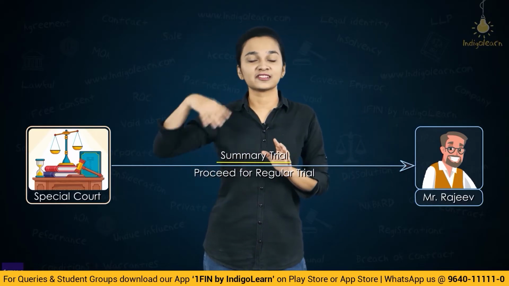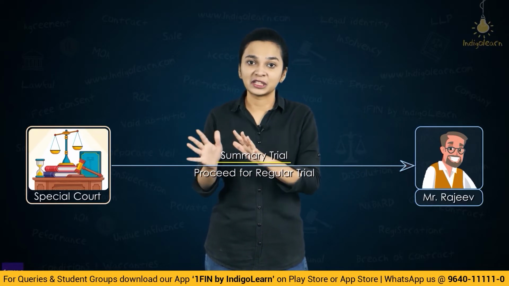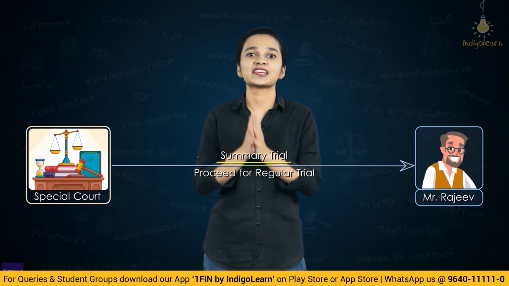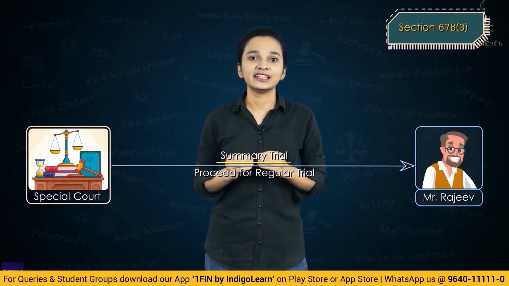So it is not necessary that once they have decided to try an offence in a summary manner, they shall do it that way only. So this is what section 67B subsection 3 talks of.